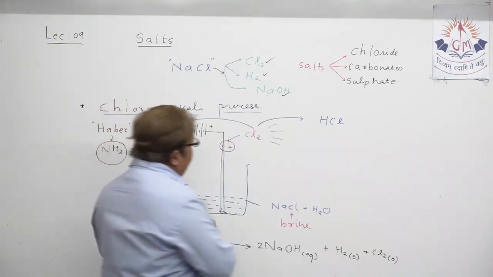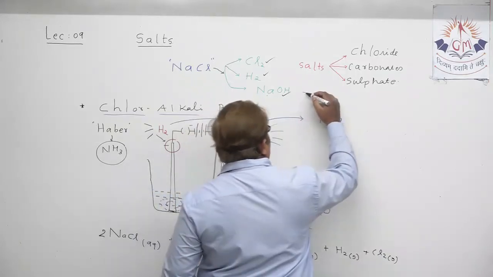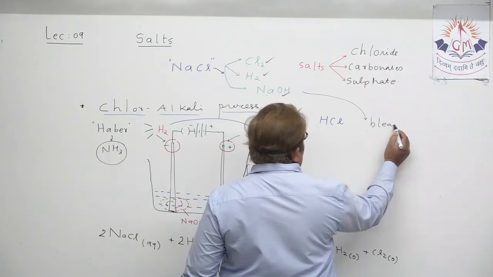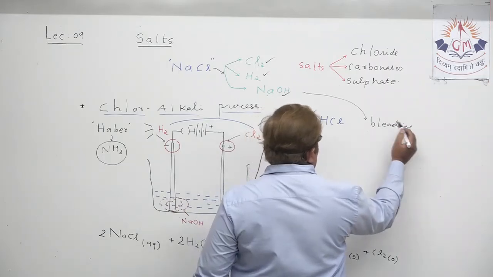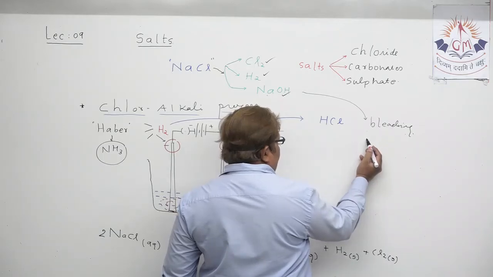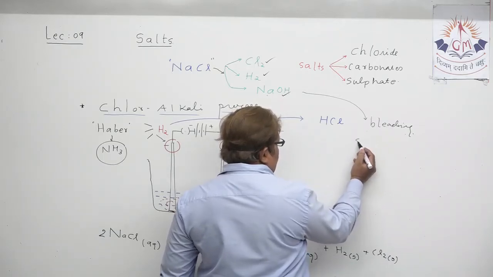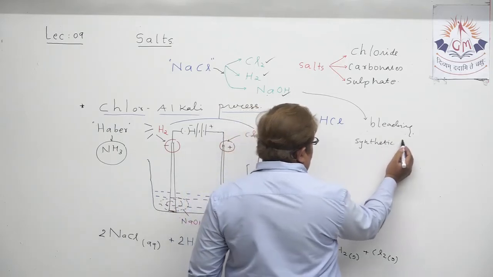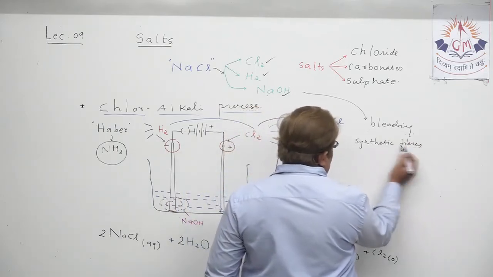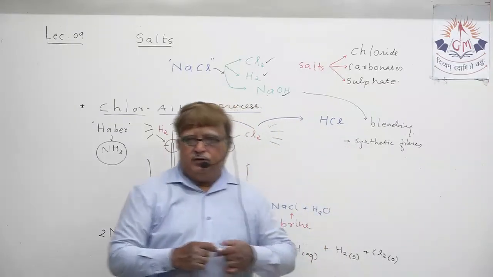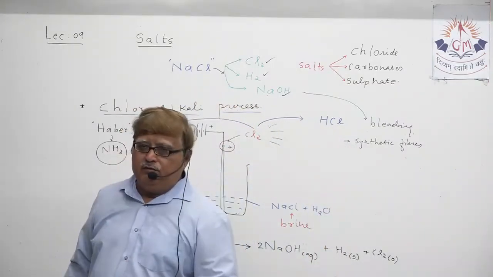I have mentioned some uses of sodium hydroxide, that is for production of bleaching, that you understood, and bleaching is so important that you all know. It is also utilized for production of synthetic fiber. What does it mean? Understand? Synthetic fiber means ultimately the strings, fibers.